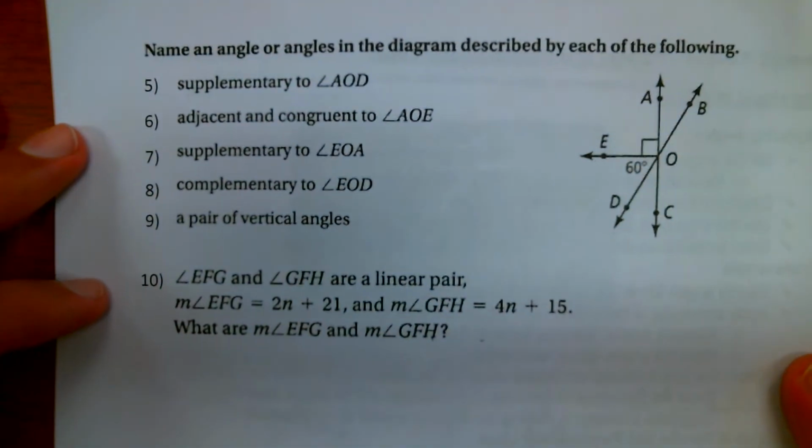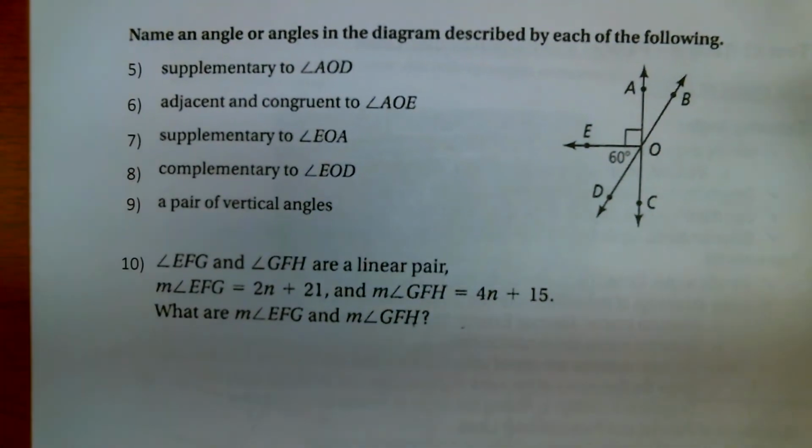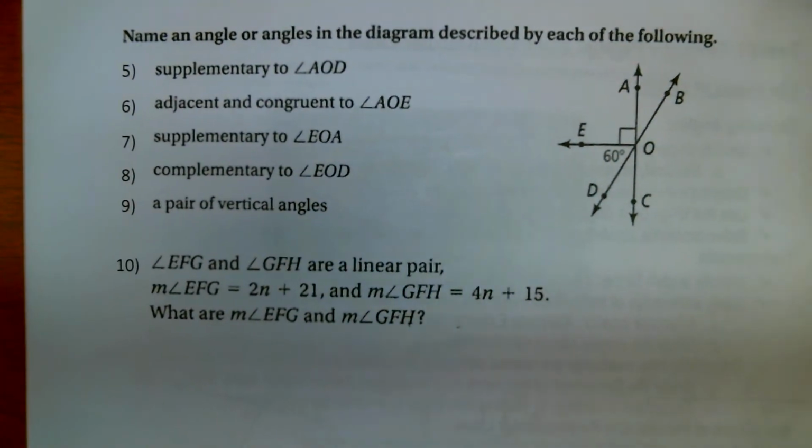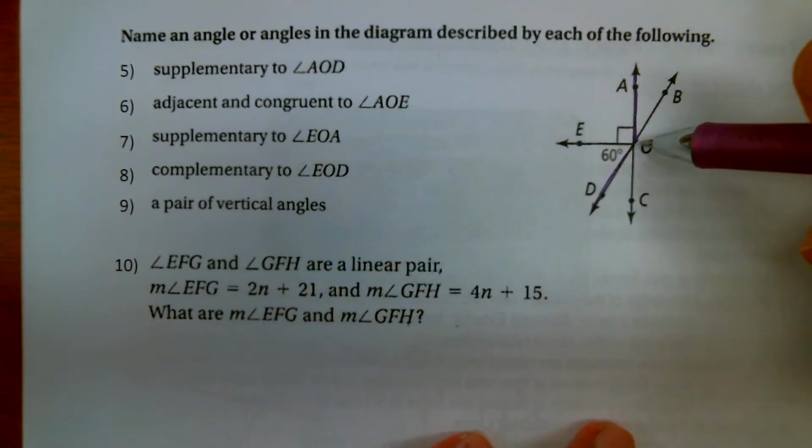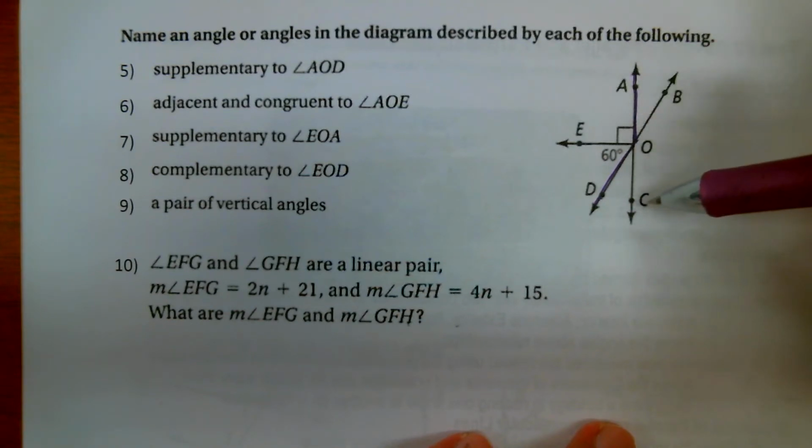Next up, we've got this diagram over here to the right. It says name an angle or angles in the diagram described by each of the following. We're trying to find an angle that's supplementary to angle AOD. Where is angle AOD? That's this big obtuse angle right here. We need something supplementary to that, meaning it forms a straight line. There's actually a couple of different answers.